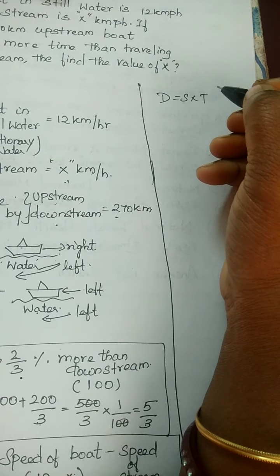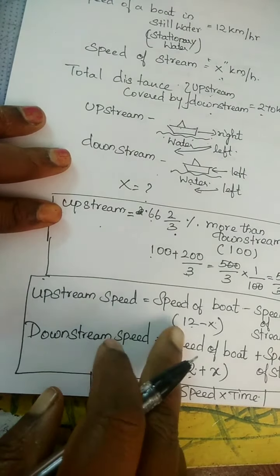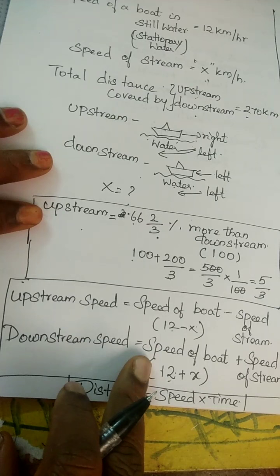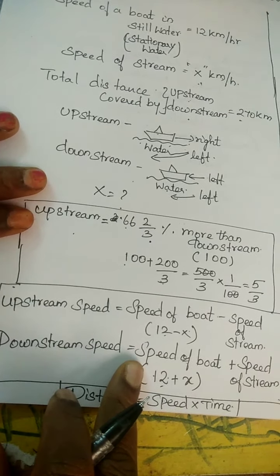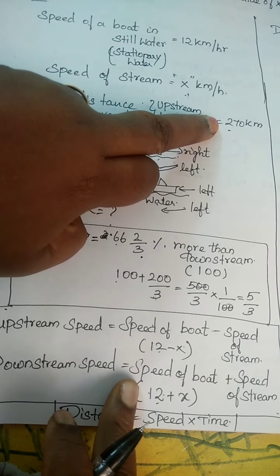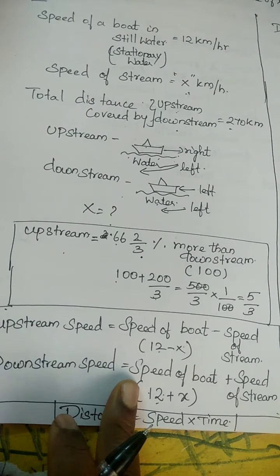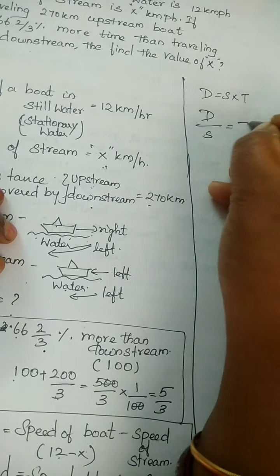We know the speed of upstream and downstream. We have calculated upstream speed and downstream speed here. Am I right? And the distance we already know, it's 270 km. Distance by speed is equal to time. Am I right? So distance by speed is equal to time.